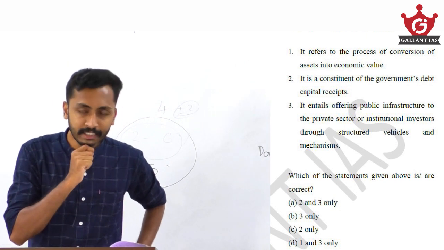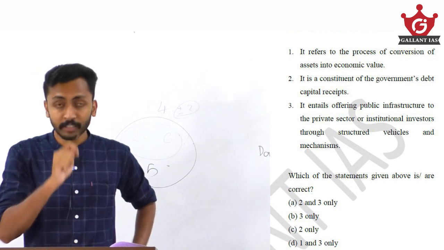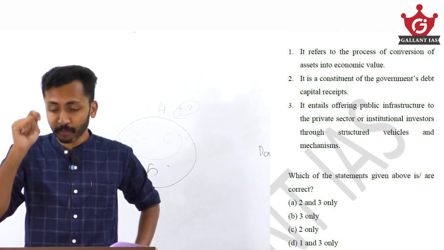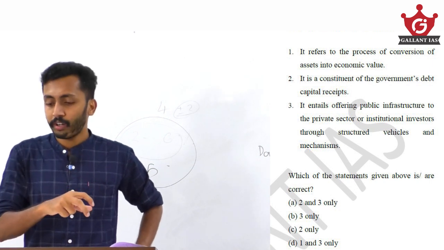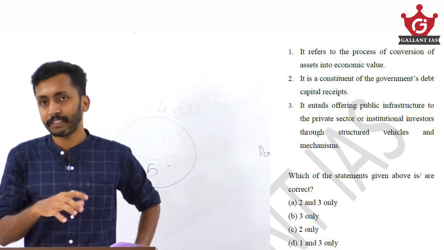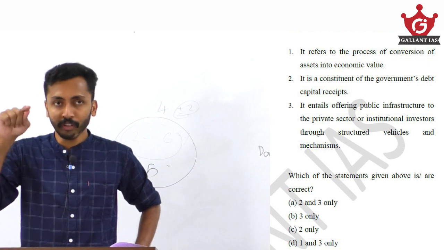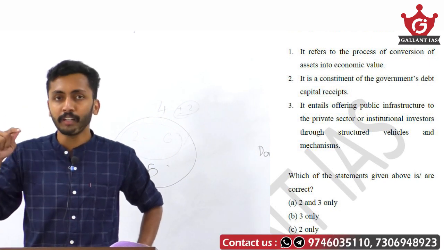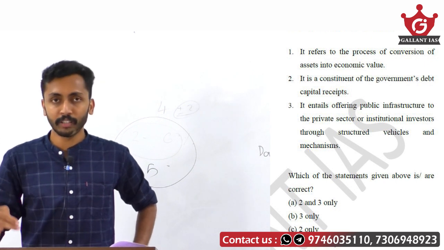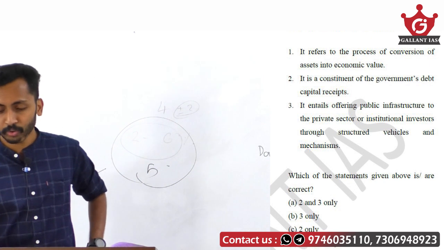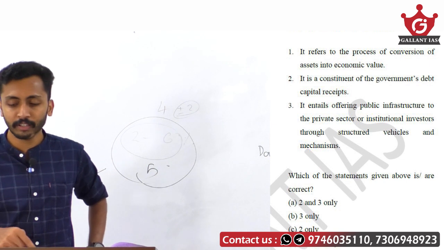While you're reading the statements, also use the elimination method at the same time. Don't put it off for a last reading or a second reading. While you're reading the statement, just mark it. If it is wrong, mark it wrong. If it is correct, mark it correct. And also eliminate options, doing it together. The first statement is correct, so you can eliminate options A, B, C. You get to the answer without reading the second and third statements.